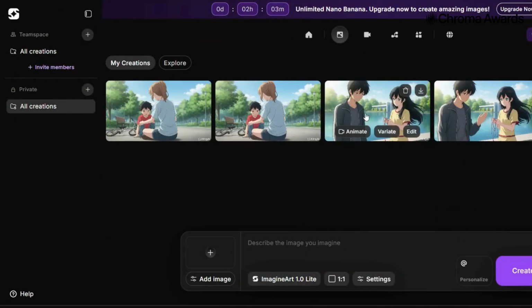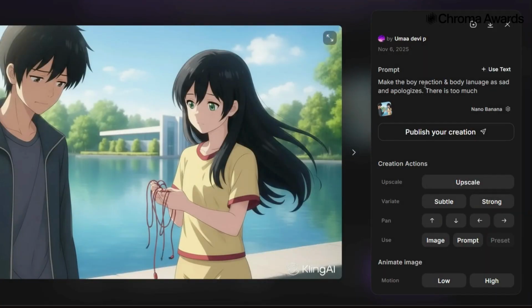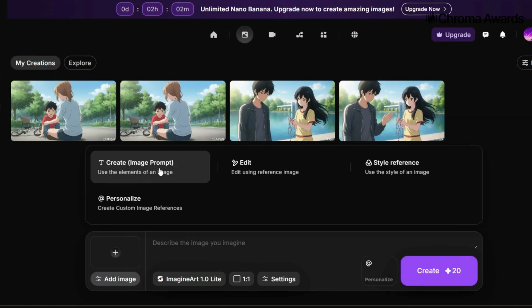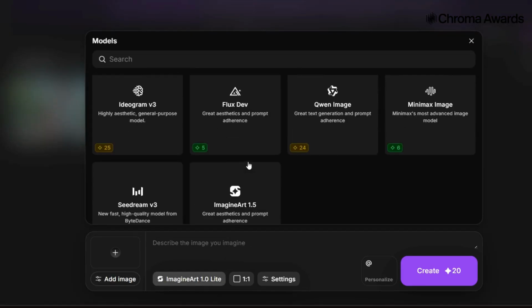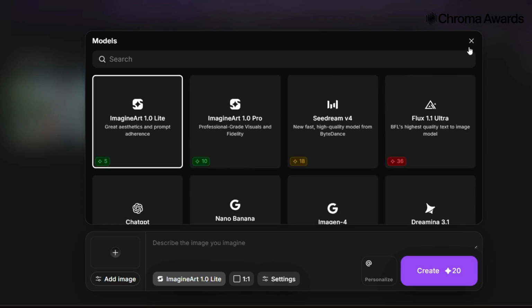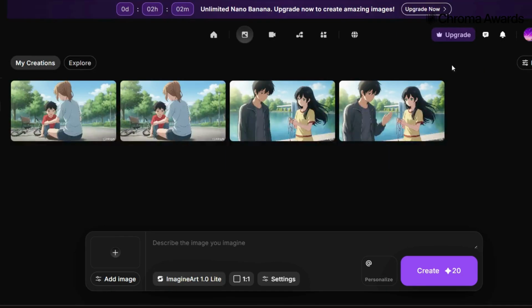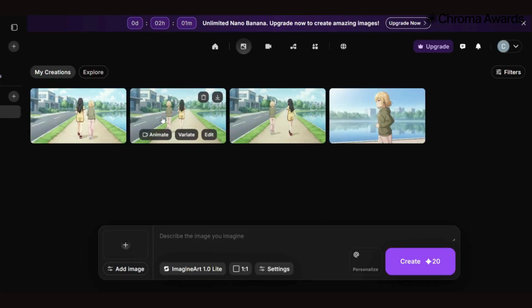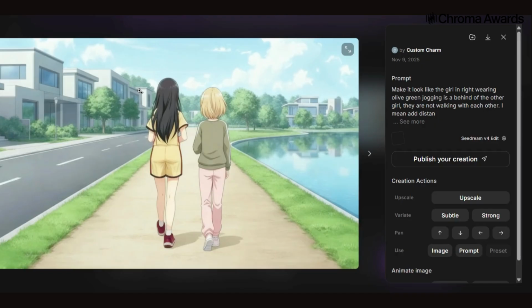Next is Imagine Art. I discovered it a bit late, but honestly at the perfect moment. It has reference options and Nano Banana, which was incredibly helpful. You can create text, edit it, add reference prompts, and the best part is the huge range of models. Nothing is locked during the free trial, unlike many other AIs, so you can experiment freely with any model you want. This image is one of the final visuals I used for video generation.